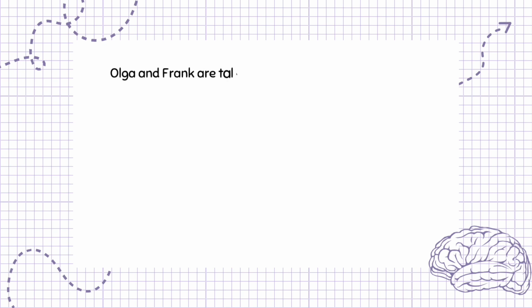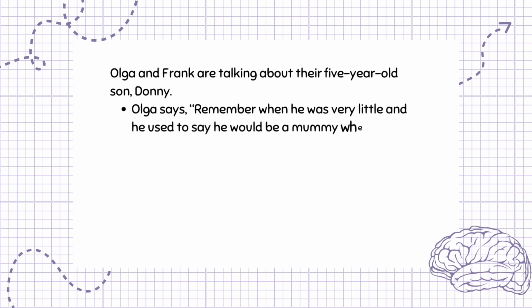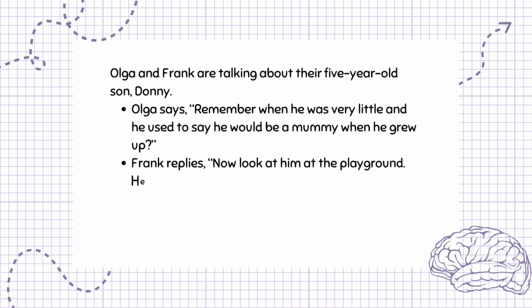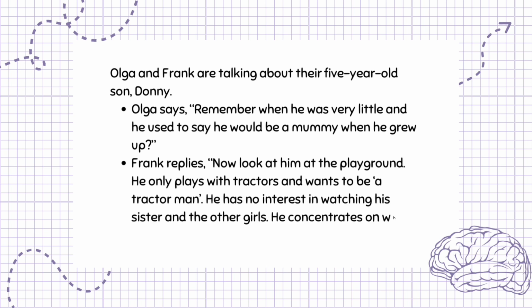Olga and Frank are talking about their 5-year-old son, Donnie. Olga says, "Remember when he was very little and he used to say he would be a mummy when he grew up?" Frank replies, "Now look at him at the playground. He only plays with tractors and wants to be a tractor man. He has no interest in watching his sister and the other girls. He concentrates on what the other boys are doing and why."